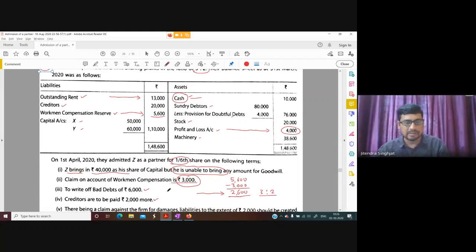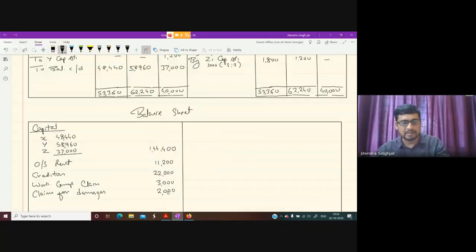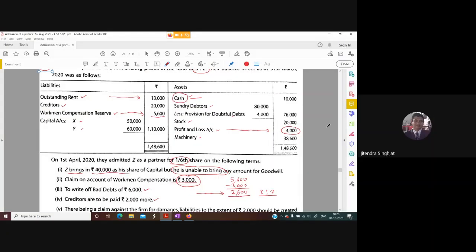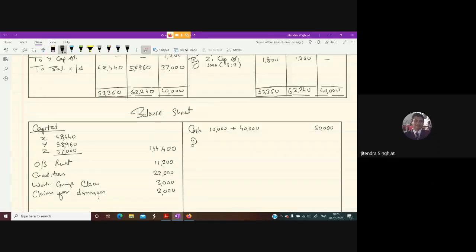Now let's start with the asset side, cash. How much cash will come? Now tell me. 10,000 cash is given and he has brought capital of 40,000, that is 50,000. First point. Now second, debtors. What is the treatment of debtors? Children, it is given 80,000 and there is no provision. Only bad debts were there, isn't it? Bad debts given in the adjustment, 6,000. So that decreases. You can directly write 74,000.